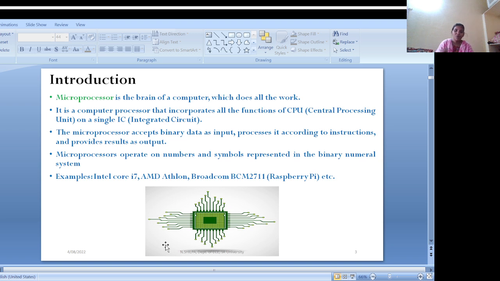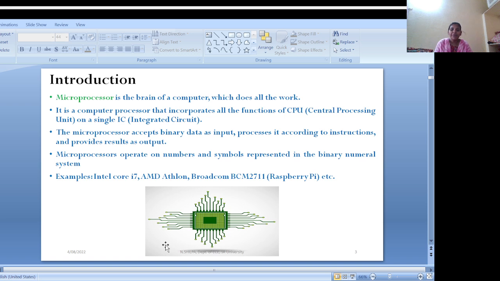Whatever I am speaking now, whatever I am explaining to you, is sent by my processor, that is the brain. In just that way, a microprocessor performs all the operations. It is a single chip capable of processing data, and it controls all the components in the computer.